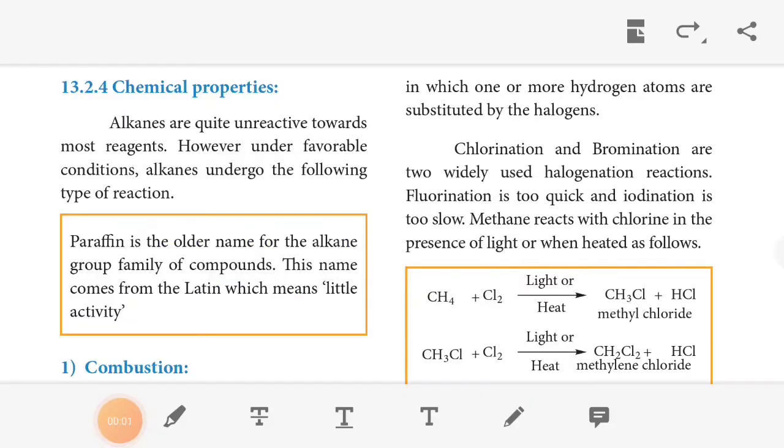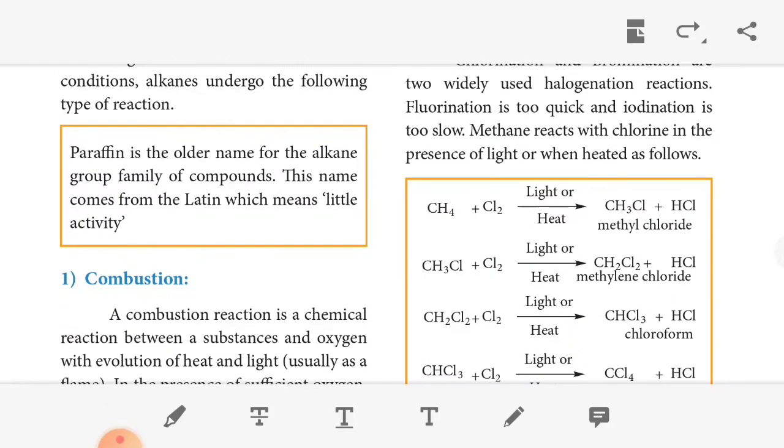The next topic is chemical properties of alkanes. Alkanes are quite unreactive towards most agents. However, under favorable conditions, alkanes undergo the following types of reactions. Paraffin is an older name for the alkane family of compounds. This name comes from a Latin word which means little activity. So the reactivity is very low.